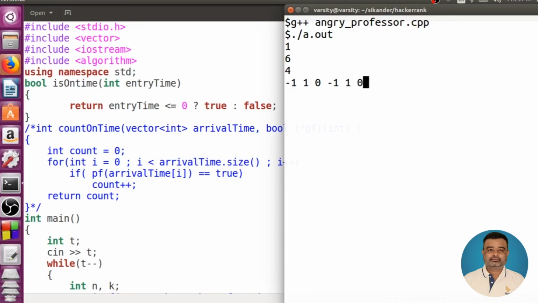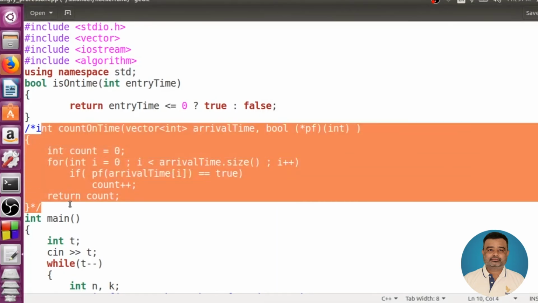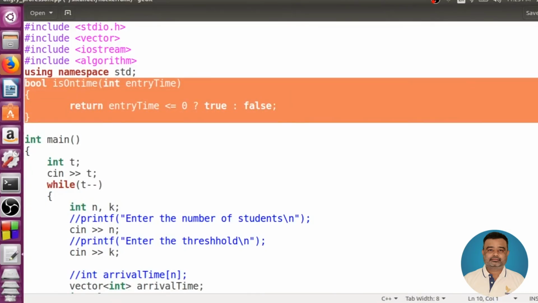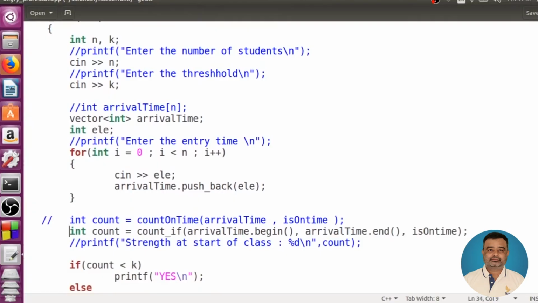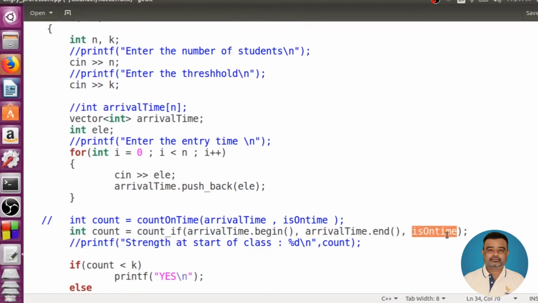And you can just see I have 1, 2, 3 and then 4 people present. So the class will not be cancelled. Done. So there was no need for us to write this code. I can just write the simple function and then I can just pass it on to the count_if, and that will return the number of elements which is satisfying this particular condition.